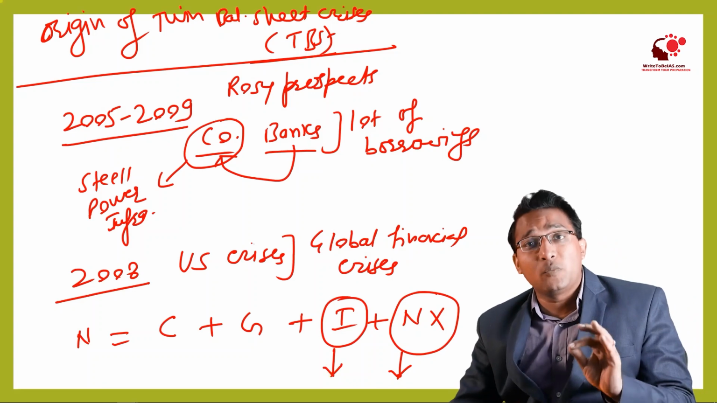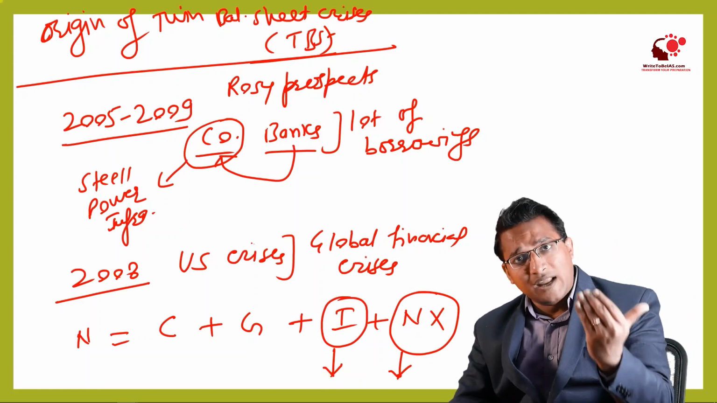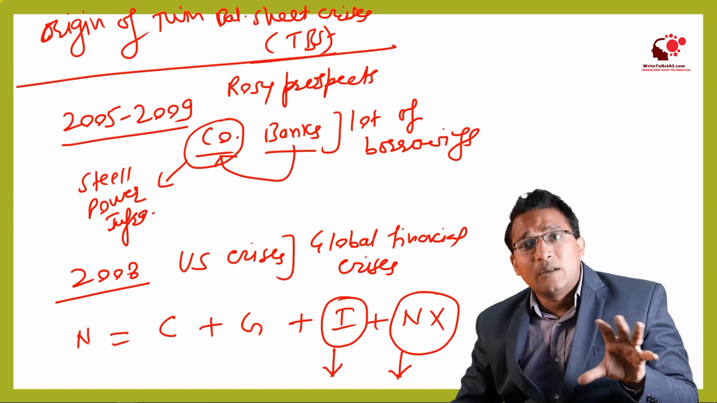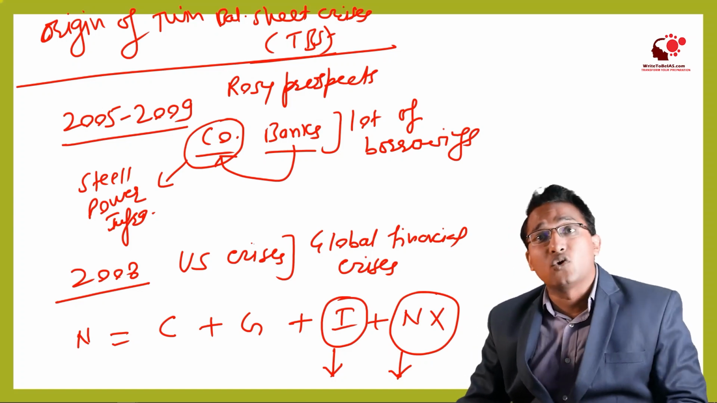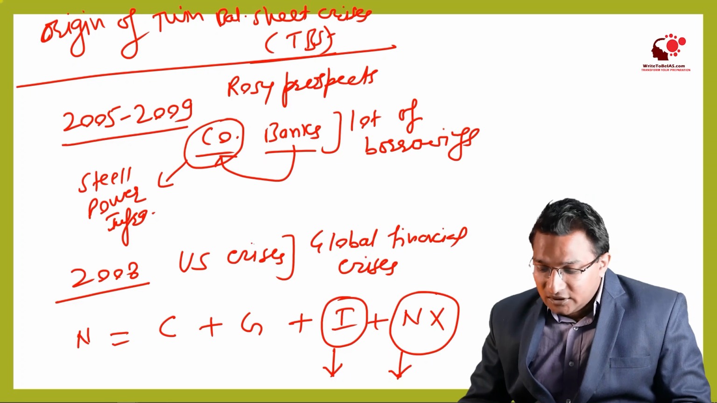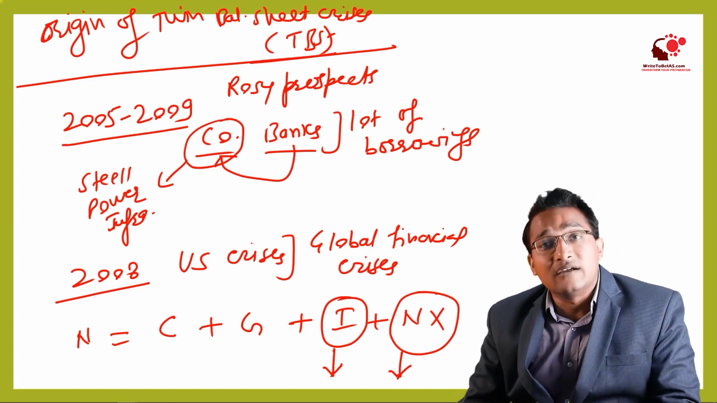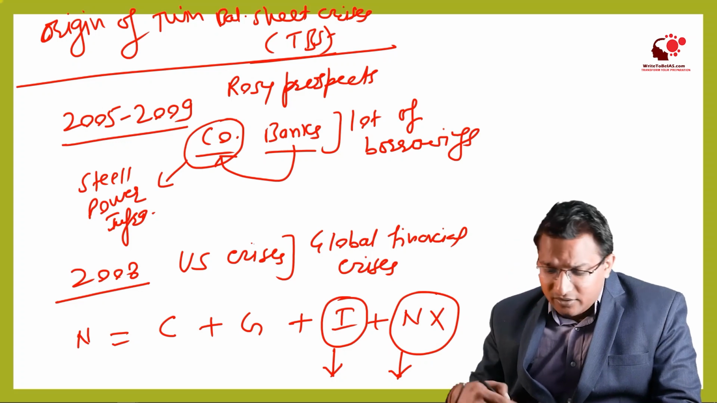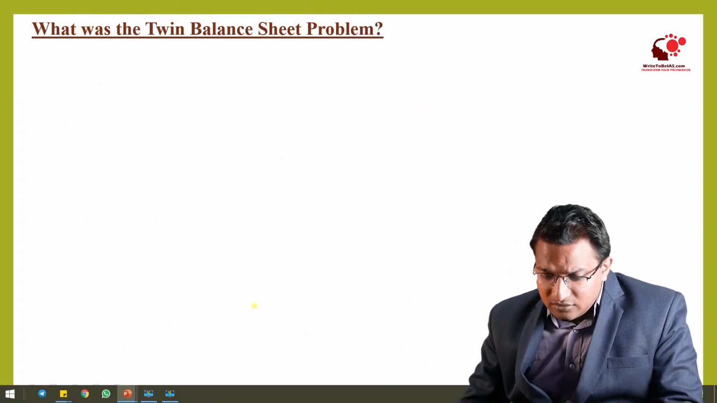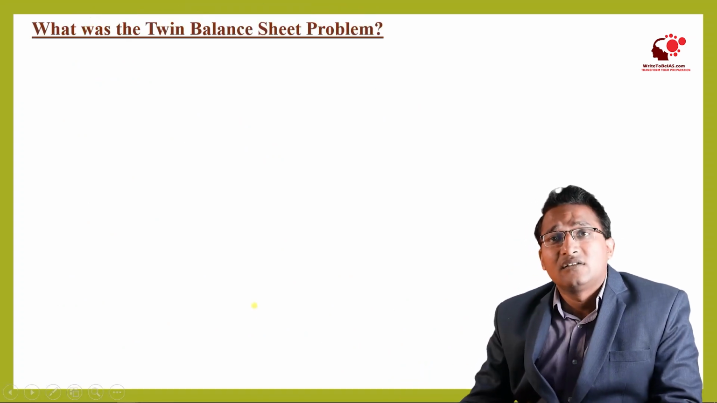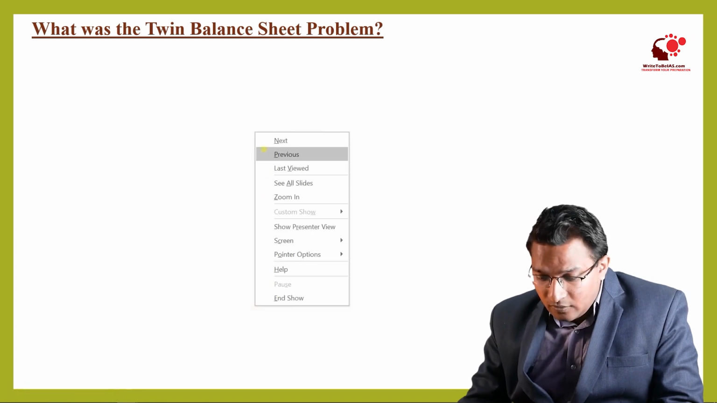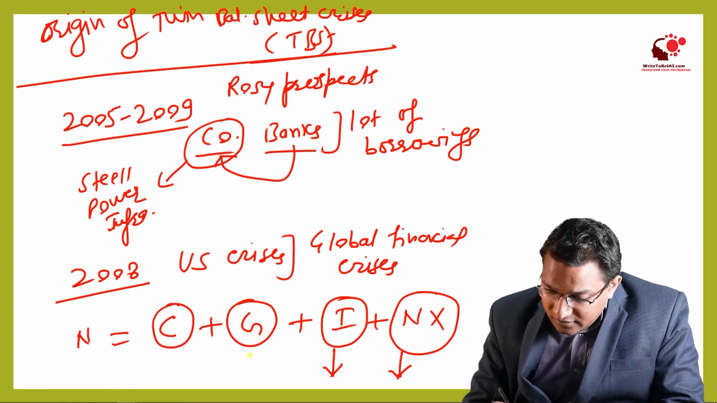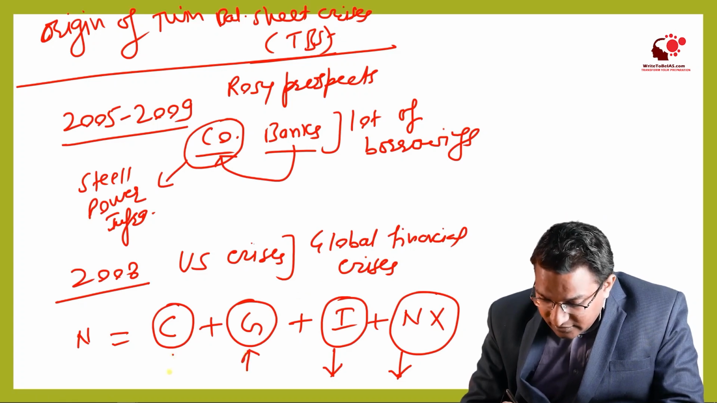Why did the investments come down? Because foreign capital is also not coming into India, and because of the crisis, the banks are also hesitant to give loans to the companies. Right? So this investment and net exports came down. However, the good thing was that consumption and government expenditure were high.